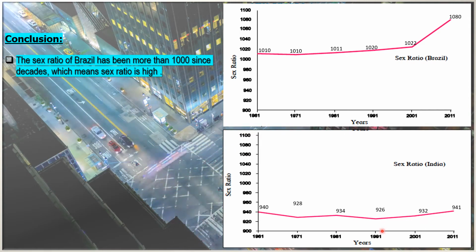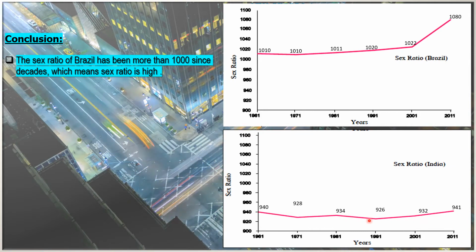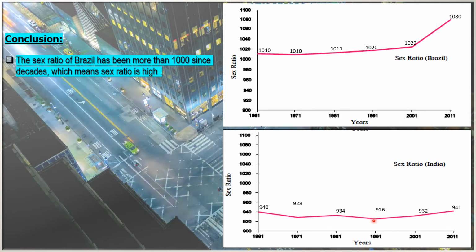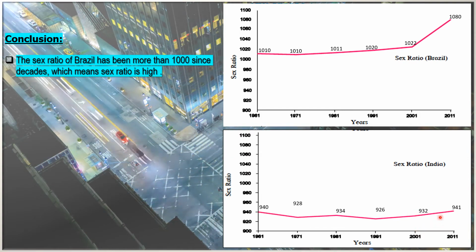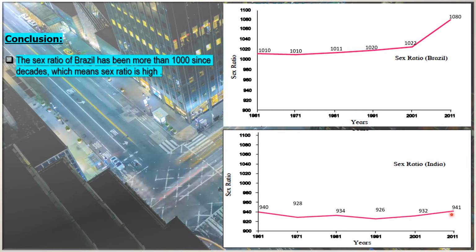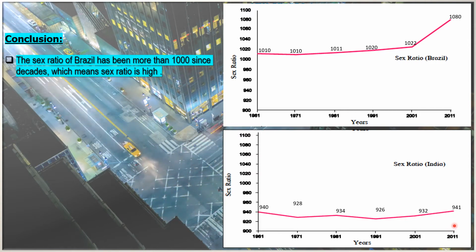In 1991, again the graph is going down a bit, and the count is 926. Again in 2001, the count of females has increased, and the count is 932. Then the line graph is increasing, and the number of females per 1,000 males is 941.